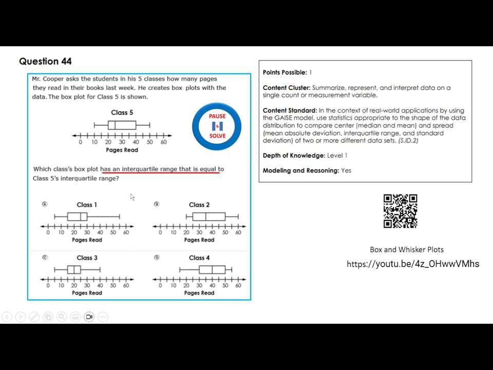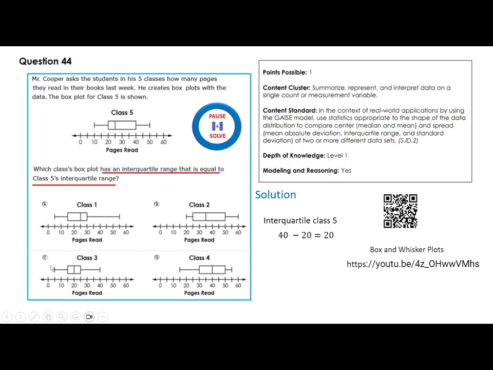So I'm interested in the interquartile range. What is the interquartile range? It is the third quartile minus the first quartile. This piece here minus this piece here. This one is 40, right? This one is 20. 40 minus 20 is 20. So you're looking for one of these that has an interquartile range of 20.